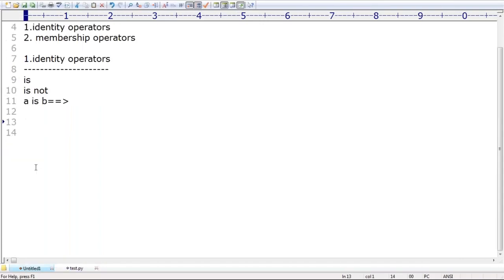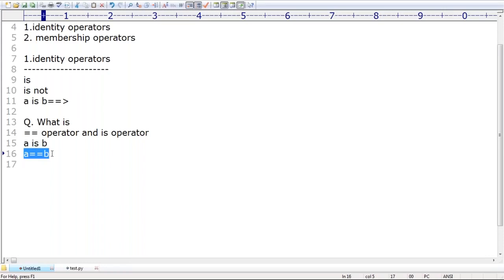What is the difference between the double equal operator and the is operator? Sir, A is B, next A double equal to B. Can you please tell what is the difference between these two? The first one, A is B, is meant for reference comparison, address comparison, but the second one is meant for content comparison.